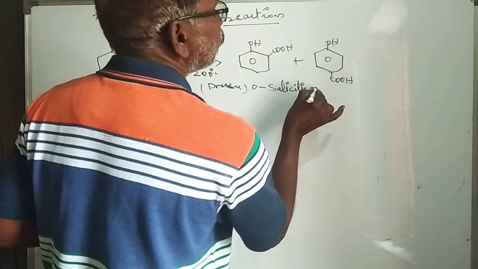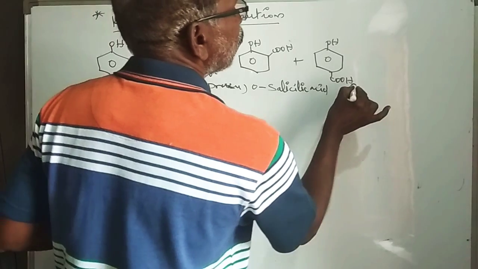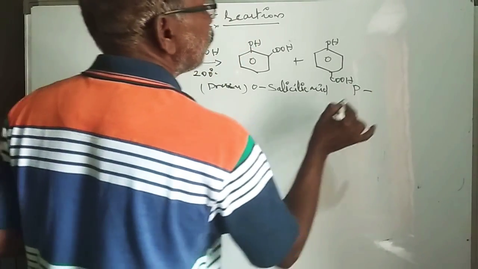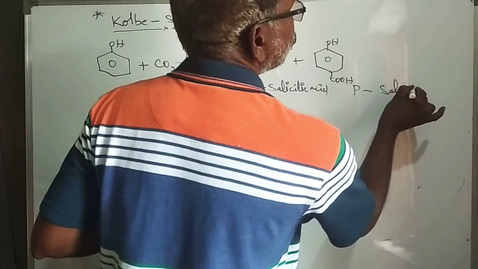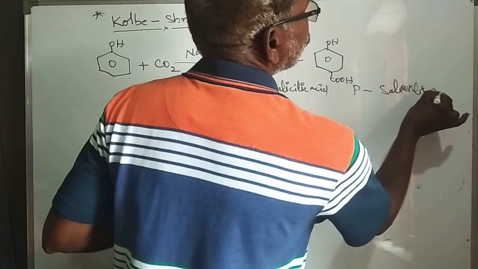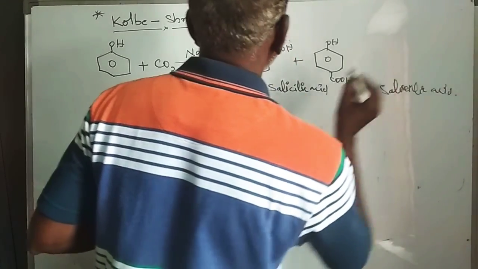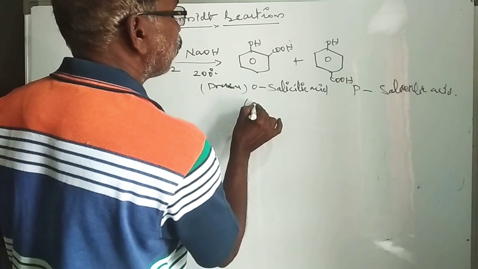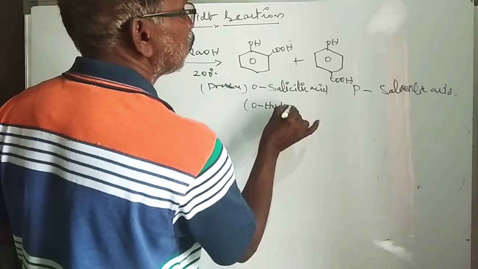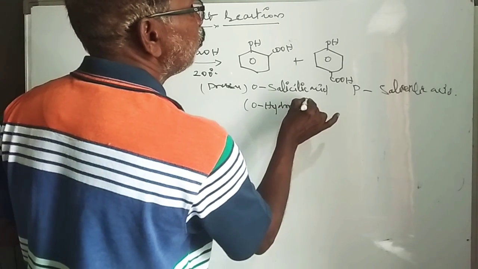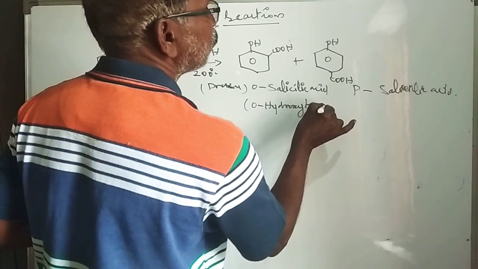Para-salicylic acid is also formed. Salicylic acid is also called ortho-hydroxybenzoic acid.